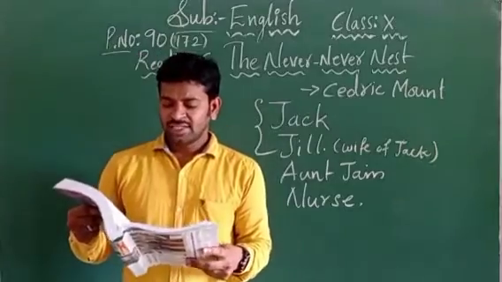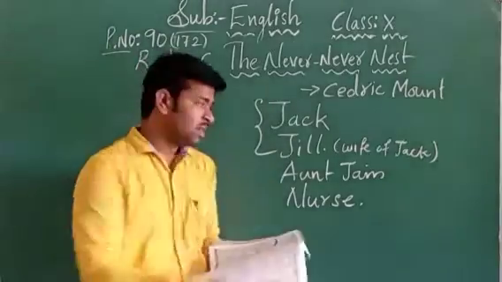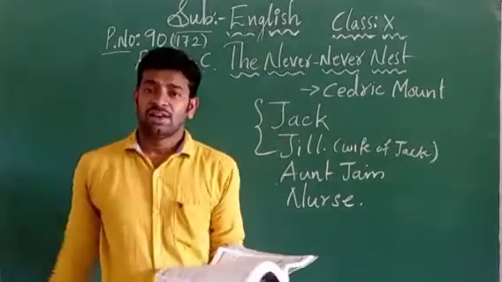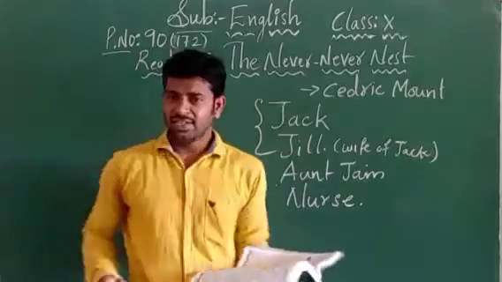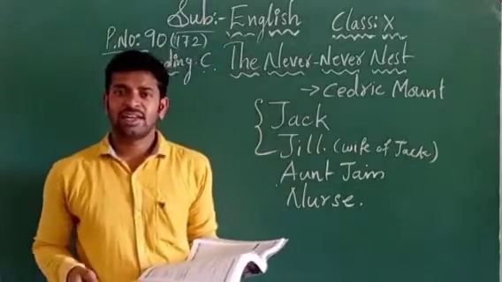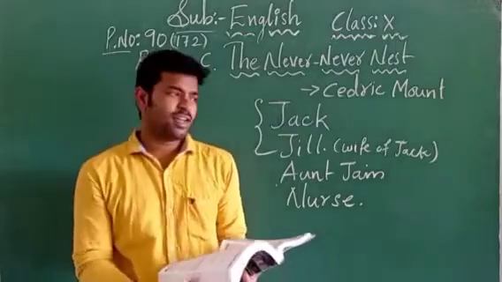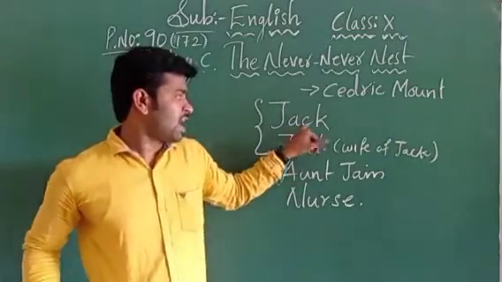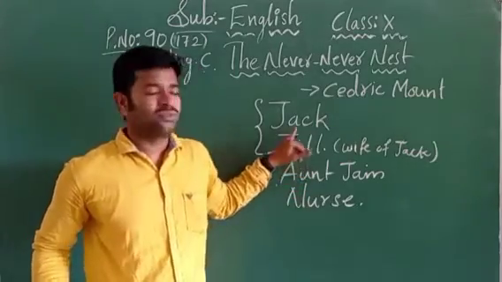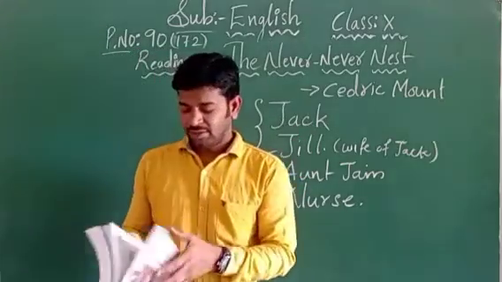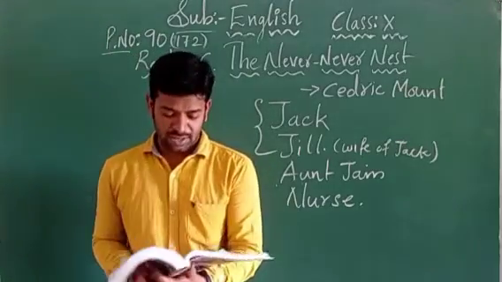One day, Aunt Jane visited them. So this Aunt Jane is related to Jack and Jill. Aunt Jane is a relation of Jack and Jill. Have you seen the relation? We are discussing human relations, children. Here Jack is the husband of Jill, and Aunt Jane is the aunt of Jack and Jill. That means she is one of the family members, I think so.